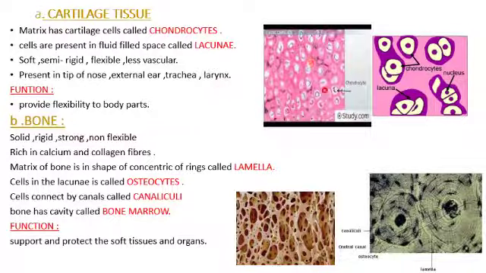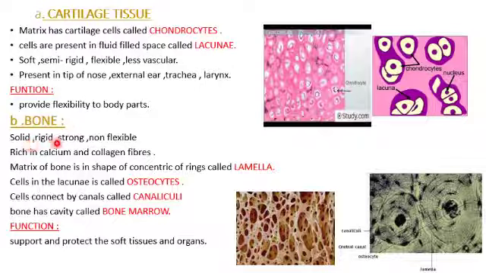So here you can see this slide with the chondrocytes present in the lacunae. So these are chondrocyte cells, cartilage cells present in a space called lacunae. They have a nucleus. What is the function? They provide flexibility to body parts. The second one is bone.